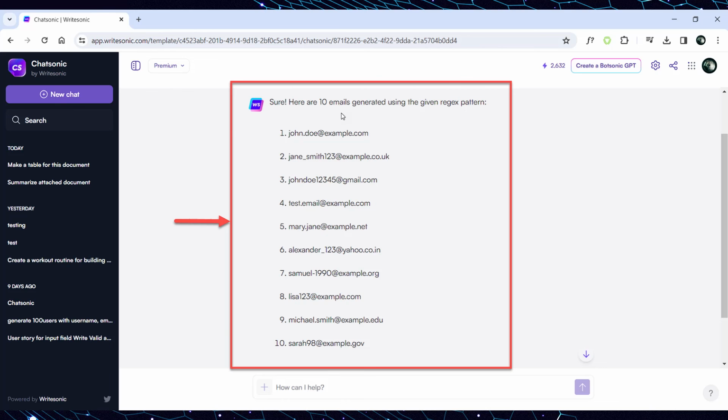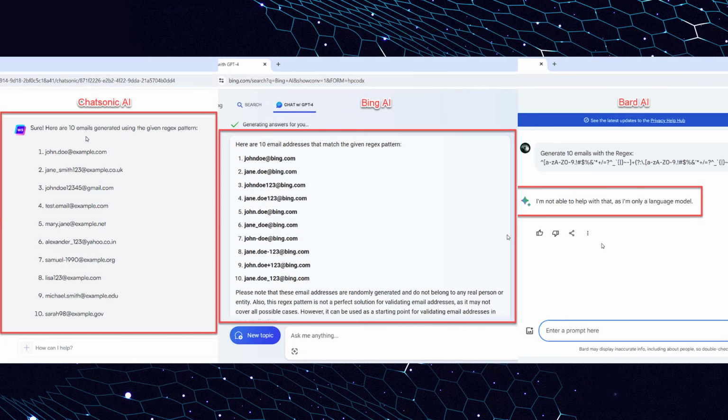Comparing the responses, it becomes evident that Bing and ChatSonic AI have the capability to generate emails that adhere to the specified regex, whereas Bard AI tends to produce negative results. In the case of email generation, we can emphasize that ChatSonic AI generated them for different top-level domains, which is important for thorough testing.